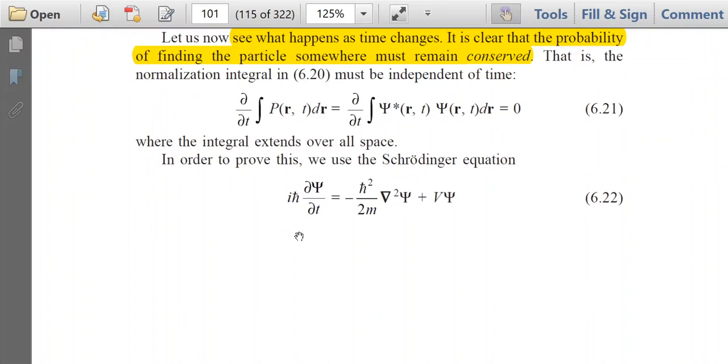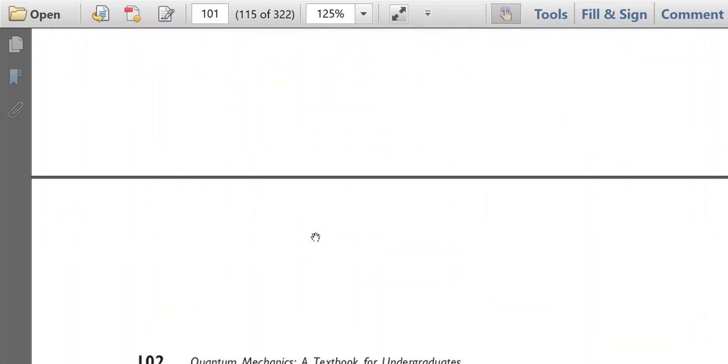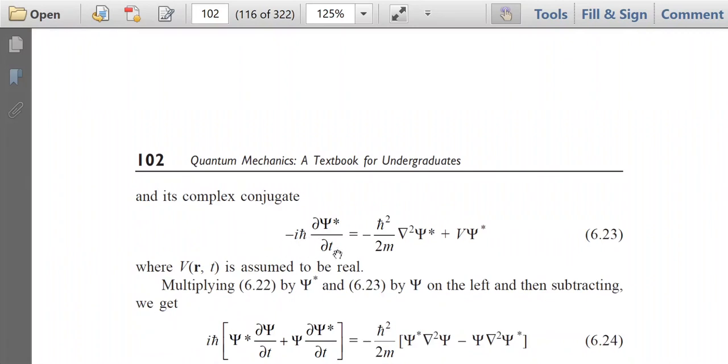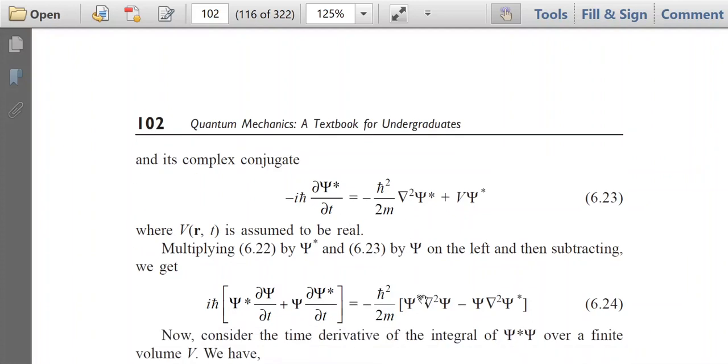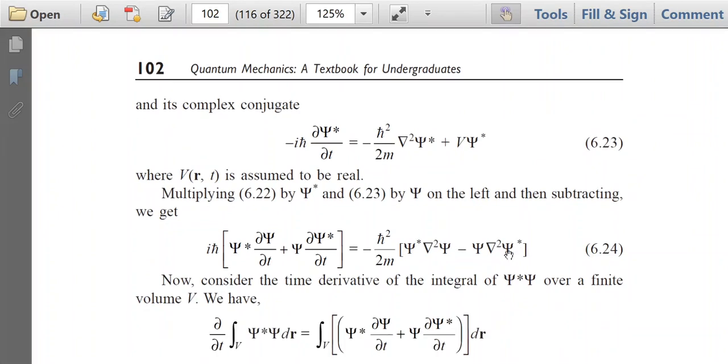Let us consider the Schrodinger equation. This is the Schrodinger equation, and this is the complex conjugate of the Schrodinger equation. Now multiply the first equation, that is the Schrodinger equation, by psi star, and multiply the second equation by psi. Then we have to subtract those equations. After subtracting, we get equation 6.24.